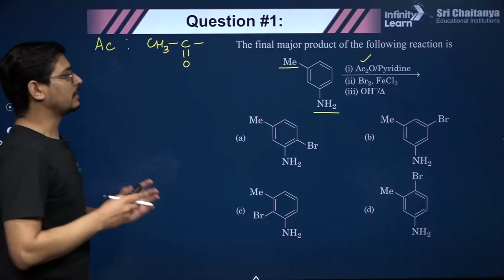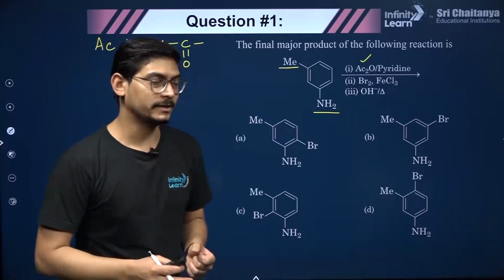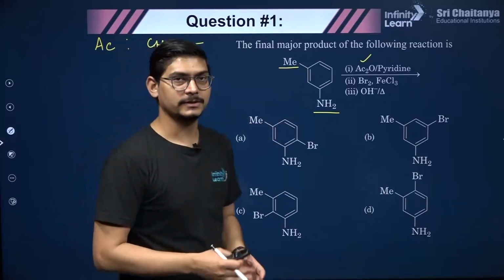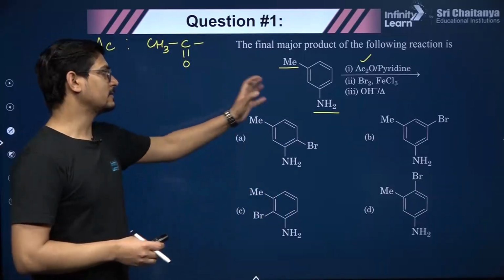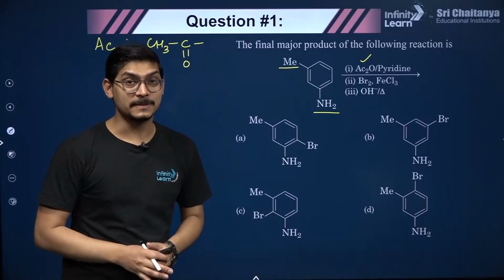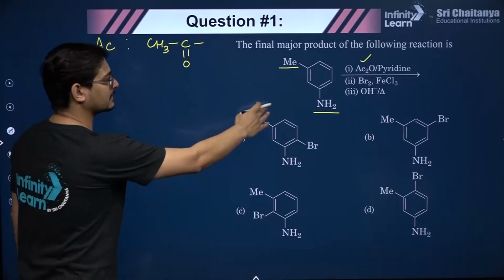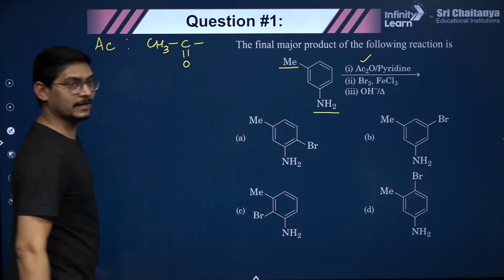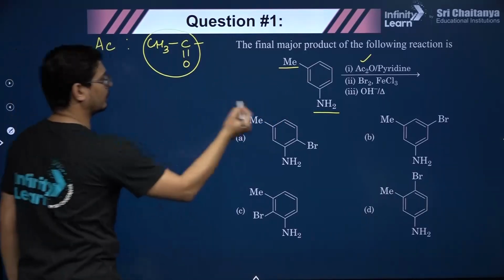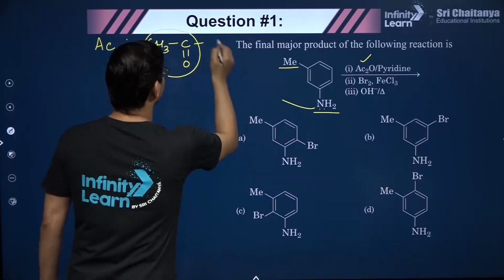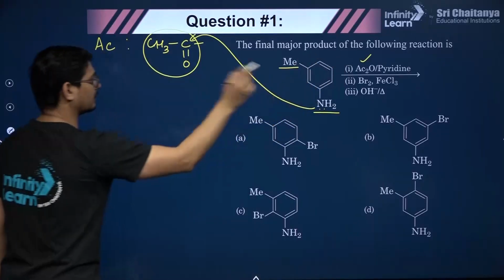तो प्लीज रिमेंबर, जब भी तुम किसी एसिटिक एनहाइड्राइड हुआ, एसिड एनहाइड्राइड हुआ या फिर एसिड क्लोराइड हुआ, ठीक है, उसकी रिएक्शन तुम किसी भी फिनॉल या एनिलीन किसी से करा रहे हो जो स्ट्रॉन्ग न्यूक्लियोफाइल की तरह एक्ट कर सकता है, then this reaction is nucleophilic acyl substitution, and what will happen here is that after the reaction of this aniline derivative with acid anhydride, what will happen? This group will come here, right? Basically what happens that it attacks here, right? This nitrogen attacks here, this pi bond breaks, the remaining group leaves and also one of the hydrogen leaves.